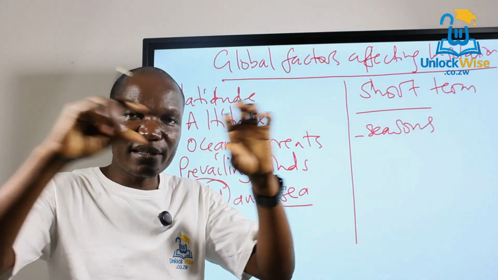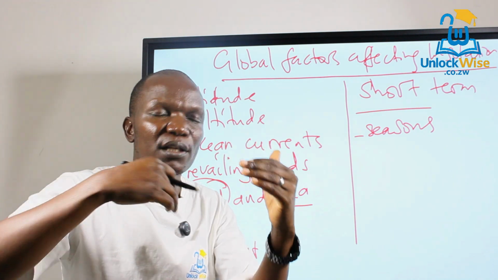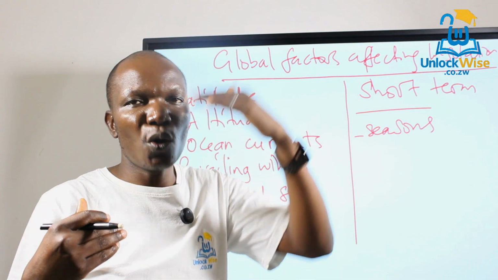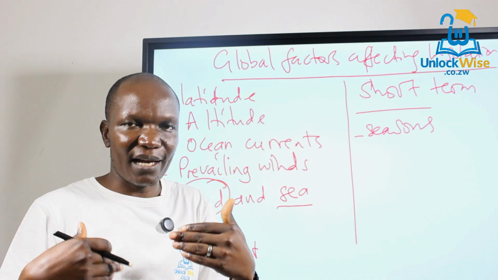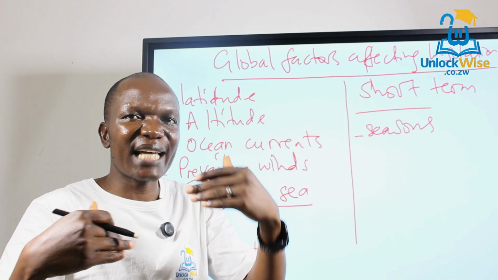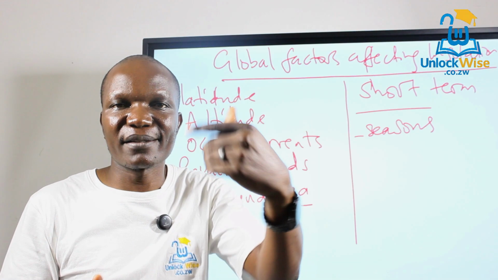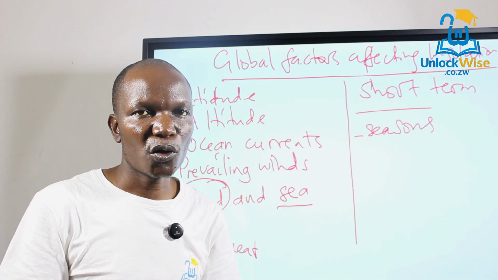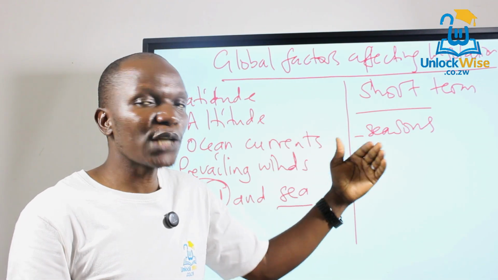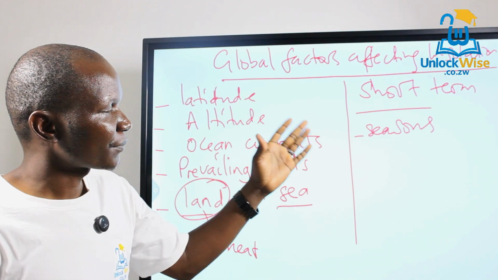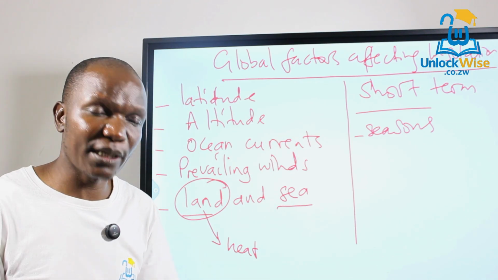It's always around the equator most of the time, but it moves north and south. Normally when it moves north, those in the south are getting into winter. If it moves south, those in the north are getting into their winter. That is what causes seasons. So seasons affect our insolation or temperature conditions in a very great way.